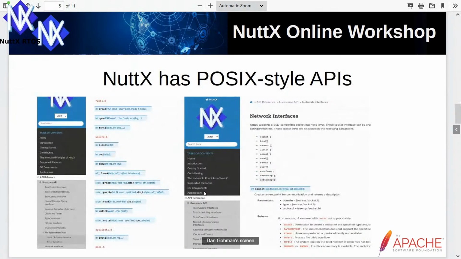So when I started to dive into this further, one of the big things I see when I look at NuttX is that it has these POSIX-style APIs. You can see the NuttX documentation online. It has all the file system APIs on the left. It has BSD socket APIs, a screenshot on the right. And beyond that, it has a fairly complete set of POSIX APIs. And it's notable that this is basically the same set of APIs that, for example, the Rust standard library is built to work on top of. And so it seems like a lot of things in Rust could work really well on top of NuttX.